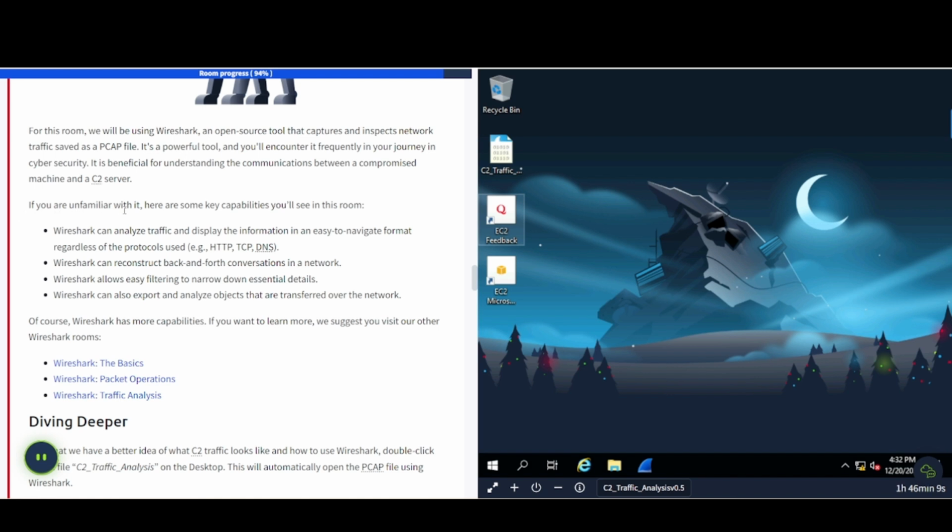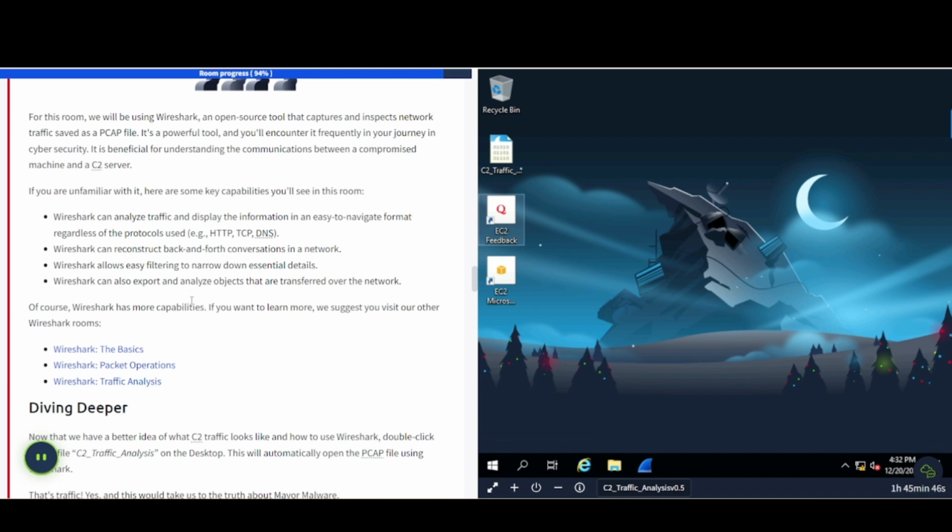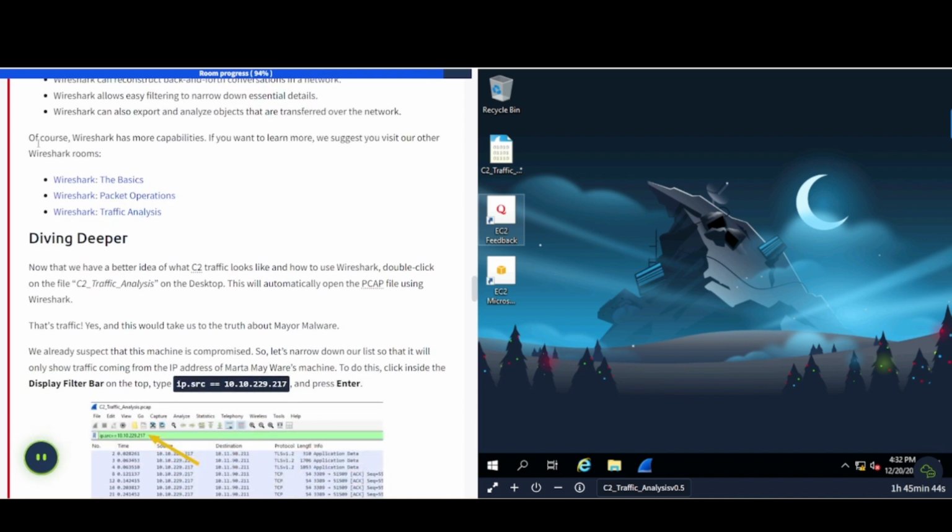If you are unfamiliar with it, here are some key capabilities you'll see in this room. WireShark can analyze traffic and display the information in an easy to navigate format, regardless of the protocols used. Examples are HTTP, TCP, and DNS. WireShark can reconstruct back and forth conversations in a network. WireShark allows easy filtering to narrow down essential details. WireShark can also export and analyze objects that are transferred over the network. Of course, WireShark has more capabilities.